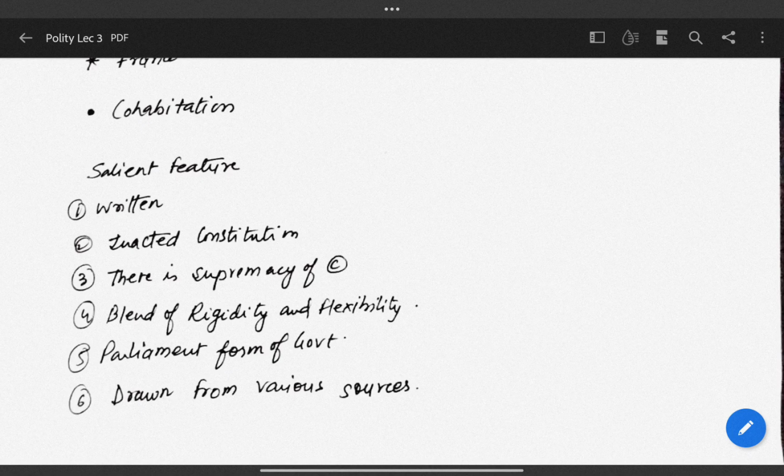Now, based on all this analysis, we can conclude that the Indian Constitution may be termed a bag of borrowings to some extent, but it is not fully a bag of borrowings. There is a good saying by Professor Chetkar Jha that the Indian Constitution is a patchwork, but it is a very beautiful patchwork.